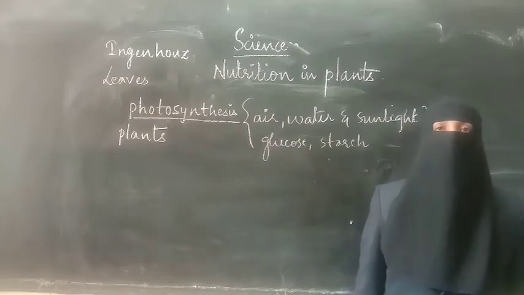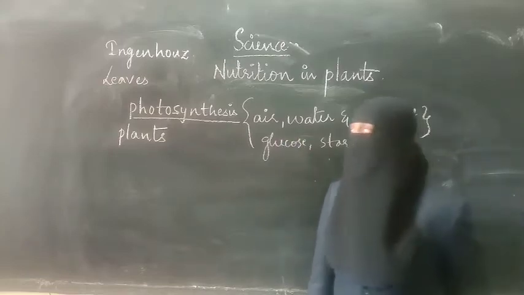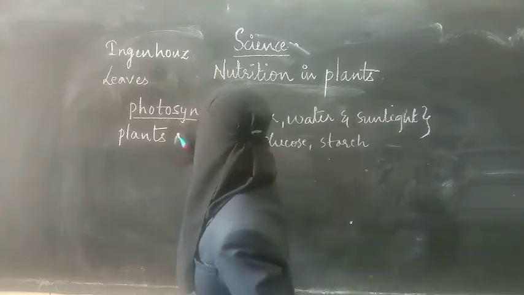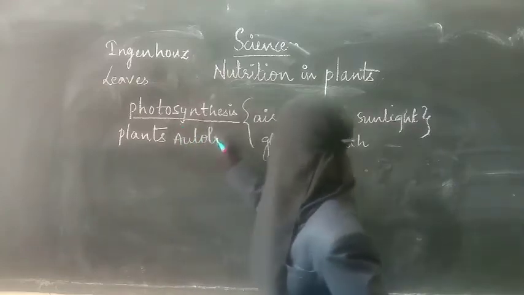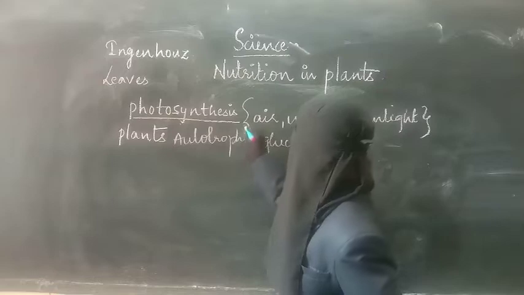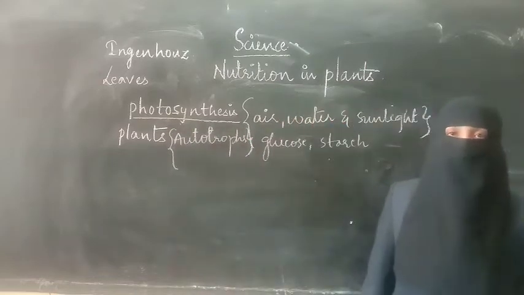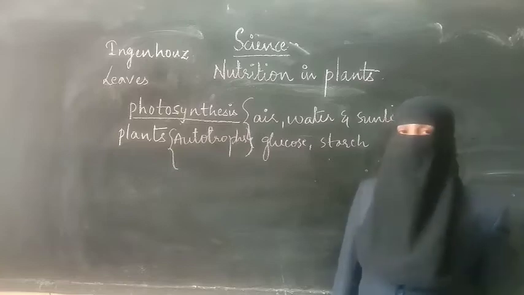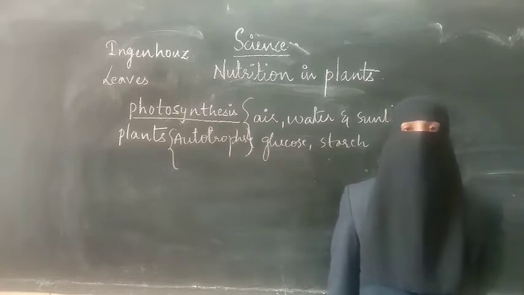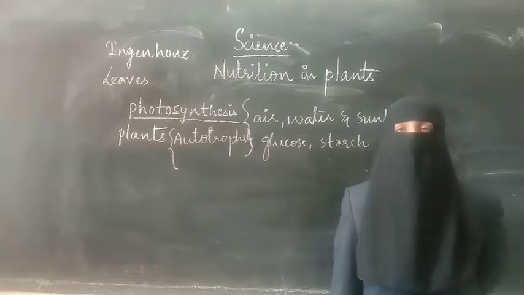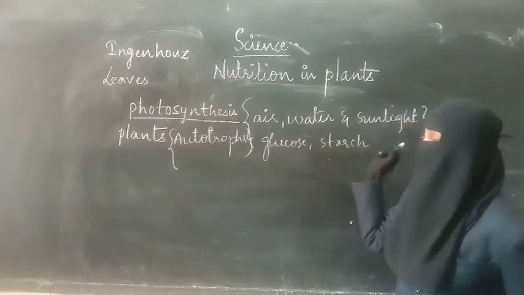Plants can perform this photosynthesis. Plants which can perform photosynthesis are called autotrophs. So what is photosynthesis? Photosynthesis is the process of preparing their own food by using air, water and sunlight.